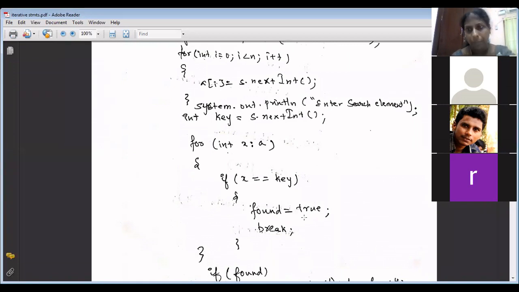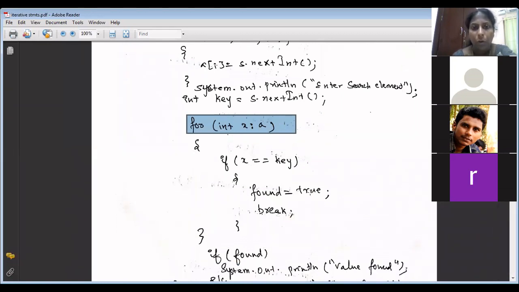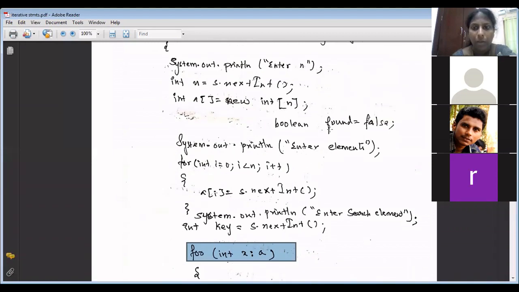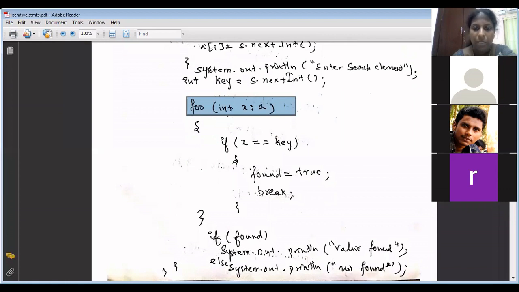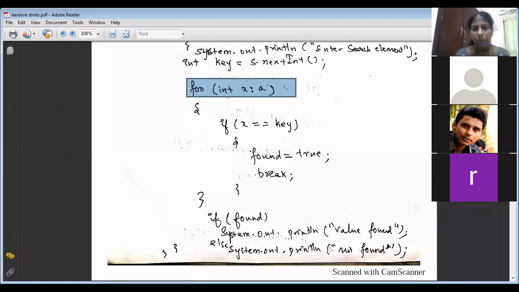You should devise some other logic to print the index. Maybe if this loop is running for the first time, it is 0. Second time means it is 1. Like that, you have to devise your own logic. But through for each loop, you cannot print the index. So if x is equal to key, found equal to true. Found data type is boolean. So earlier it is false, now we make it true. Break from the loop. If found, system.out.println value found, else it is not found. Yes, you can use a break and come out of the for each loop anytime you want.